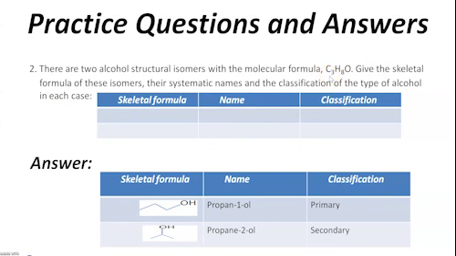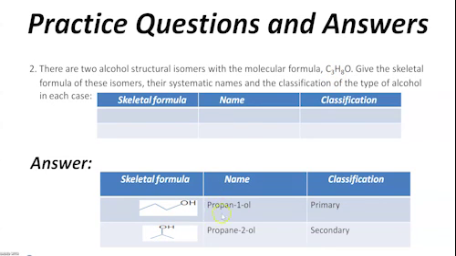The most important thing here, C3H8O. Now you know that the least number of carbons in a primary alcohol can be 2, in a secondary can be 3, and in a tertiary can be 4. So it means we cannot draw a tertiary alcohol here. So we can draw only primary and secondary.